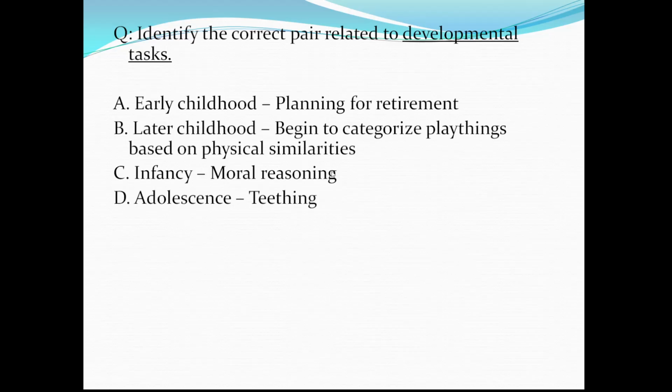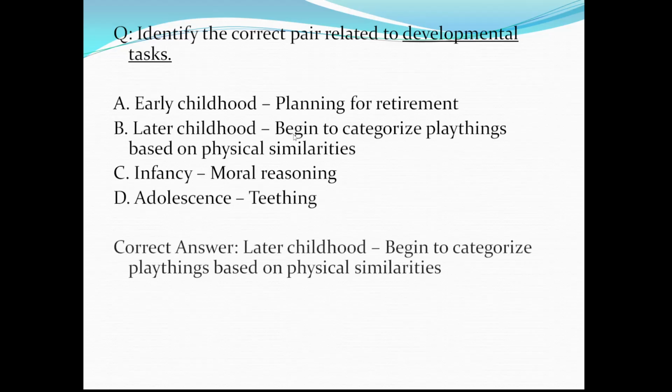So option D is also not correct. Now we figure out between A and B. In early childhood, how can they plan about retirement? So option A is also not correct. So the answer for this question is B: later childhood, begin to categorize playthings based upon physical similarities.